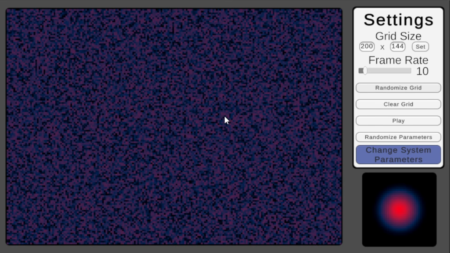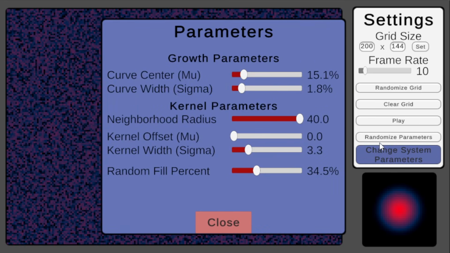I added in a window in the bottom right to visualize our neighborhood, with red being high weight and blue being low. I also felt like it was finally time to abandon our red on red on red aesthetic, so I applied that color scheme to our whole system to try and get some visual variety. Meanwhile, in our parameters panel, I've added 2 extra parameters for the neighborhood's mu and sigma. As we play with these, we can see the bottom right visualization changing shape. When mu is a lot larger than sigma, we get this kind of ring shape. I want to explore that further, but for our first run, let's leave the neighborhood as a Gaussian blob.